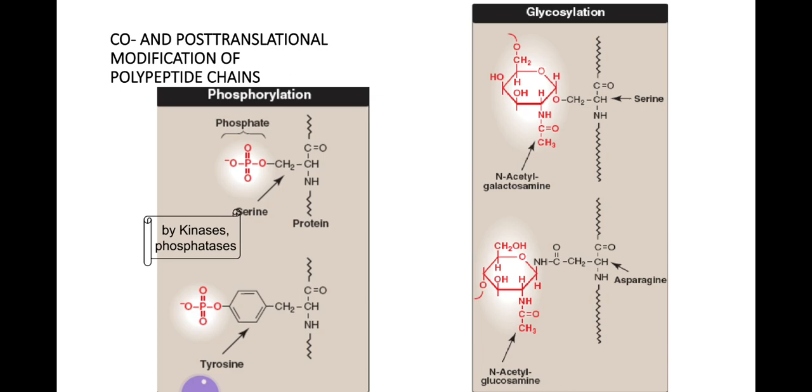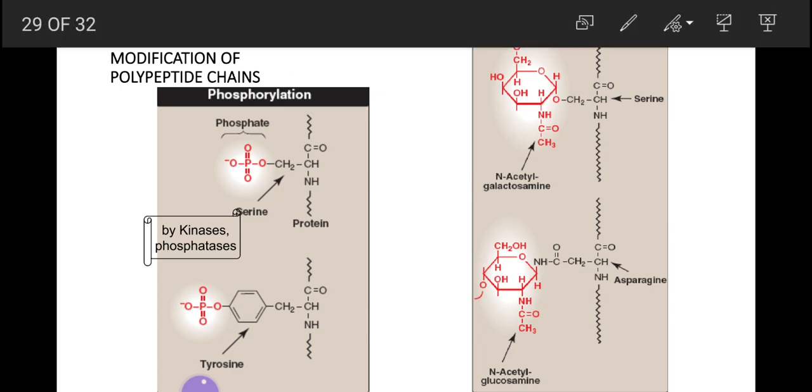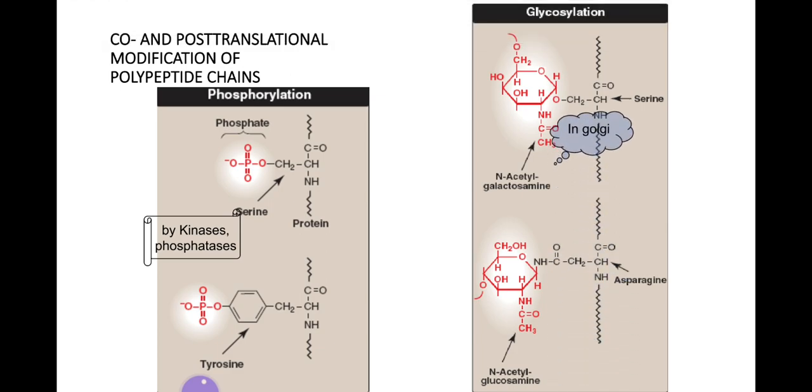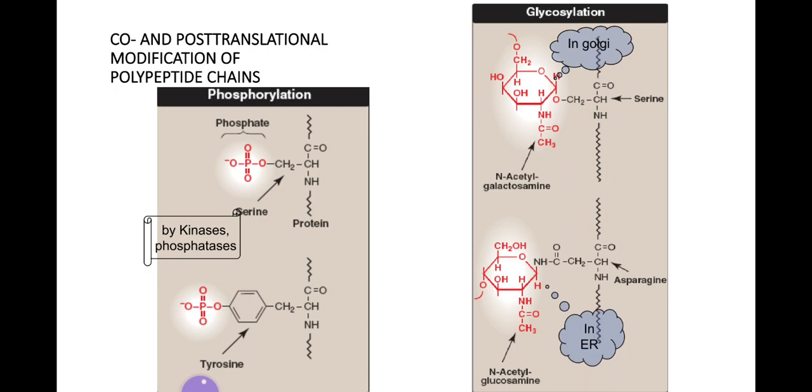Glycosylation: many of the proteins that are destined to become part of the membrane have a carbohydrate group attached. N-linked glycosylation occurs in the rough endoplasmic reticulum, and O-linked glycosylation occurs in the Golgi complex.